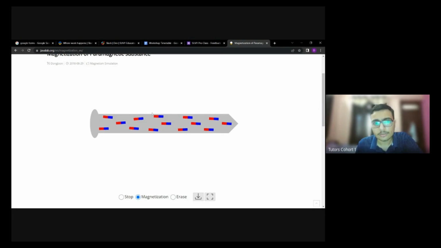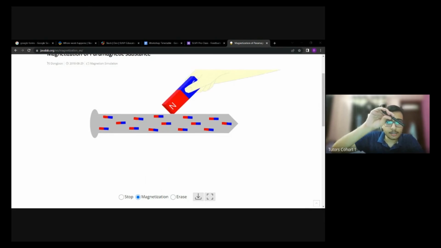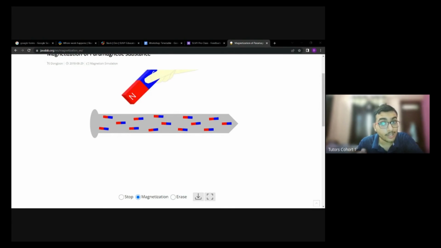Well, that's not needed. So what we are doing, we are just rubbing this magnet over the piece of iron, and only in one direction, not in two directions. When I rub it, I take it back to the front, again rub it, again take it to the front. So this will magnetize my substance. Also, you can try it at your home. It will definitely be turned into a magnet.